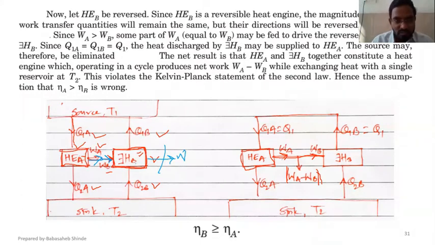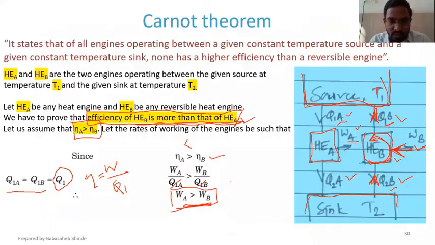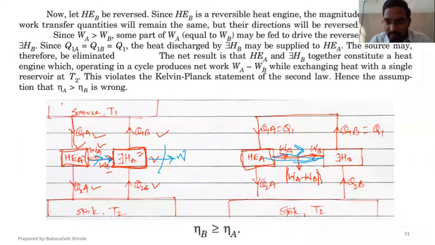another is work consuming. So what we are doing, we are providing the work produced by A to B, right? But this WA is greater than WB, that we proved over here, right? So even when WA is given to engine B, there will be some extra work available, and that available work will be the difference between WA and WB. So there will be a net work output WA minus WB. Is that fine now, Pradeep?